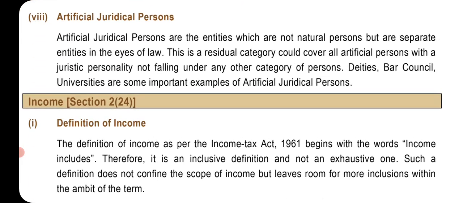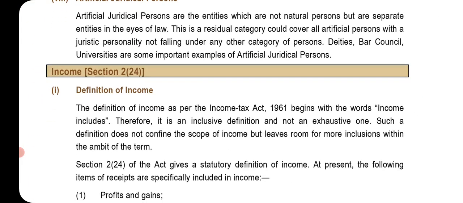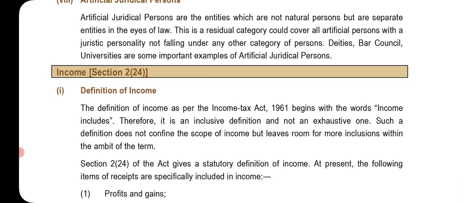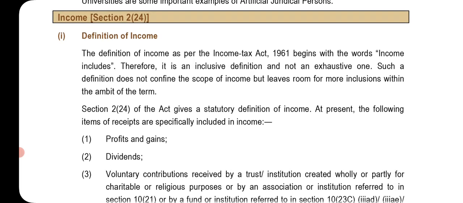Artificial juridical person. Artificial juridical persons are the entities which are not natural persons but are separate entities in the eyes of law. This is a residual category, which could cover all artificial persons with a juristic personality and not falling under any other category of persons. Deities, bar councils and universities are some important examples of artificial juridical persons.